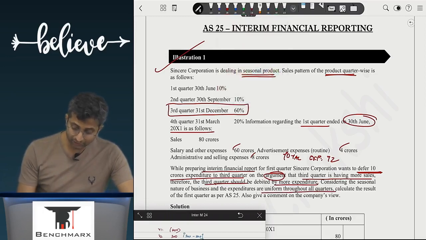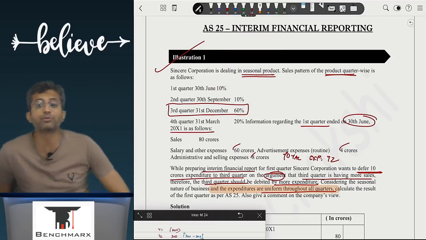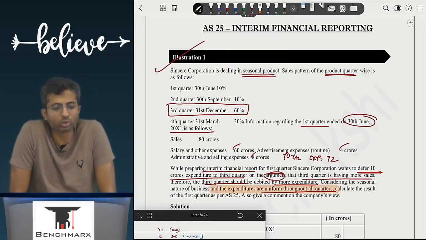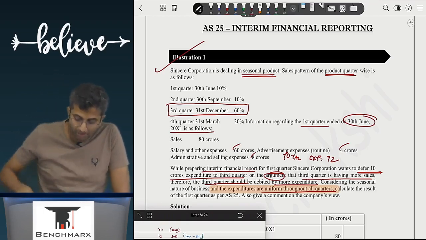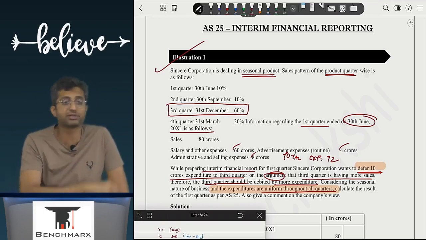So it is like FIFA. Expenditures are uniform throughout all 4 years, but I am getting a huge revenue in the fourth year. So is FIFA allowed to defer any part? वो 10 है, 5 है, 15 है, 20 है, वो secondary है. So this amount is irrelevant. यहाँ पे deferring of 10 happens, deferring of 70 happens, deferring of 2 happens.